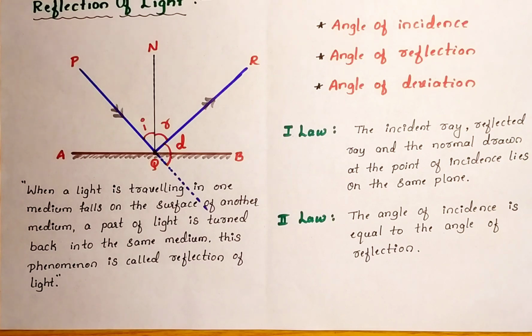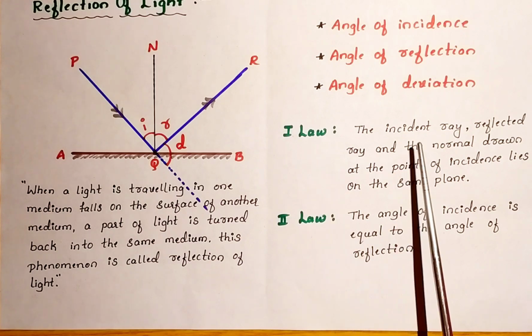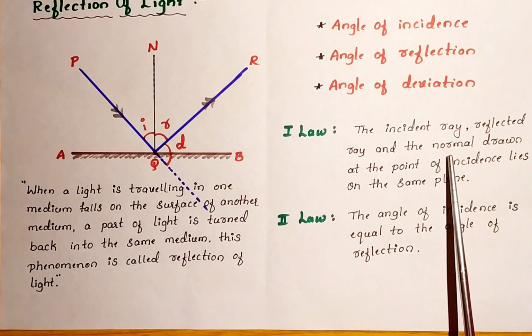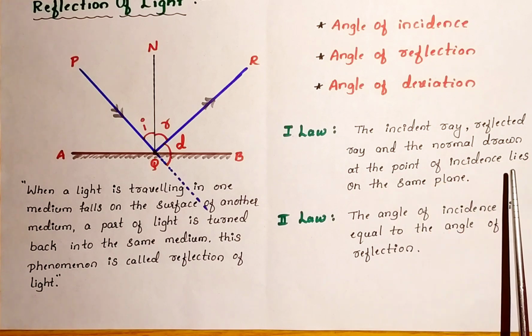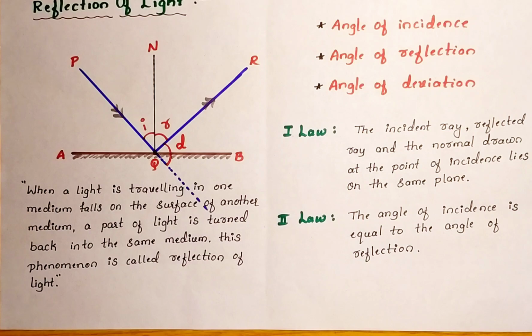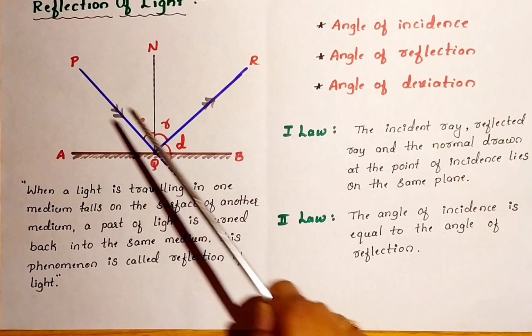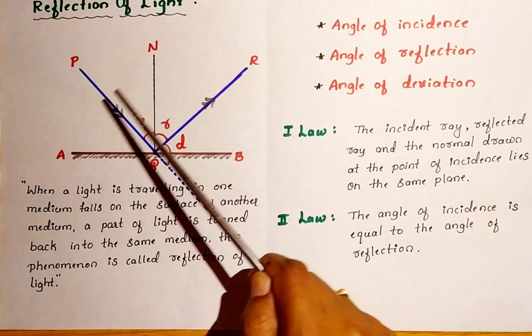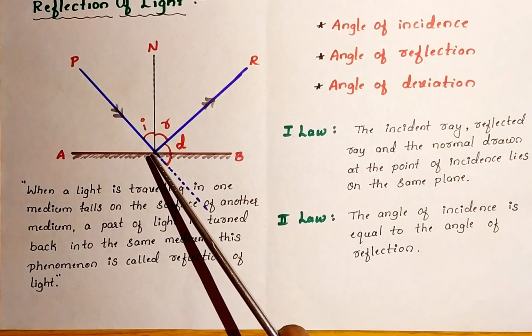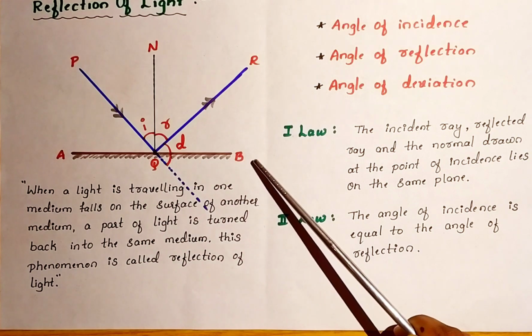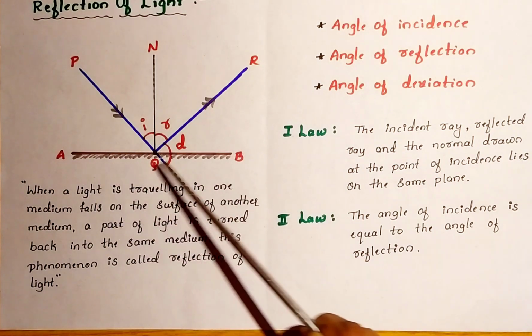Now, the next important part is the laws of reflection of light. There are two laws of reflection of light. These two laws we can easily remember using the same ray diagram. The first law states that the incident ray, the reflected ray and the normal drawn at the point of incidence lie on the same plane. You can observe the diagram: incident ray, reflected ray and the normal. These three lines drawn at the point of incidence lie on the same plane.